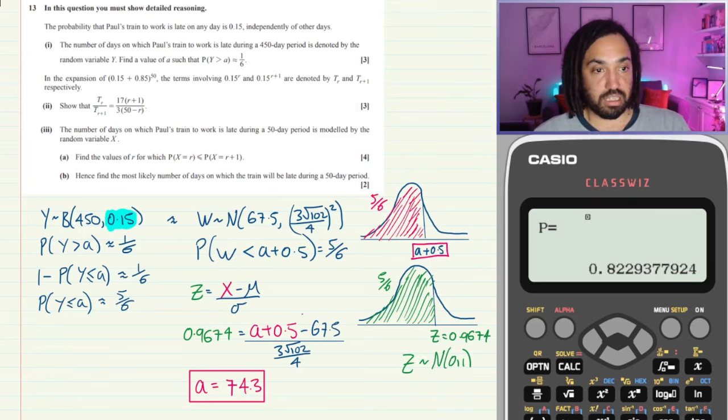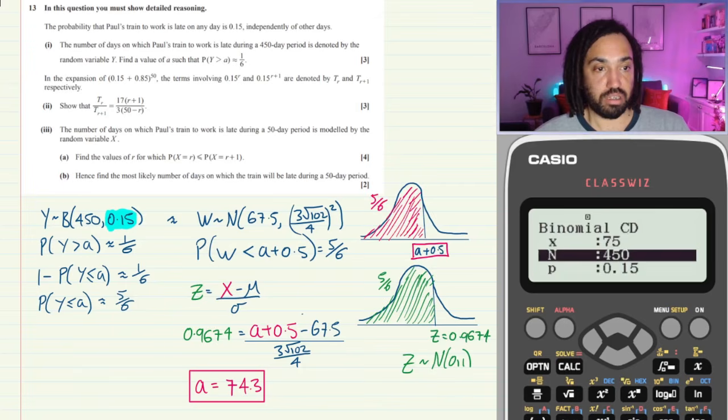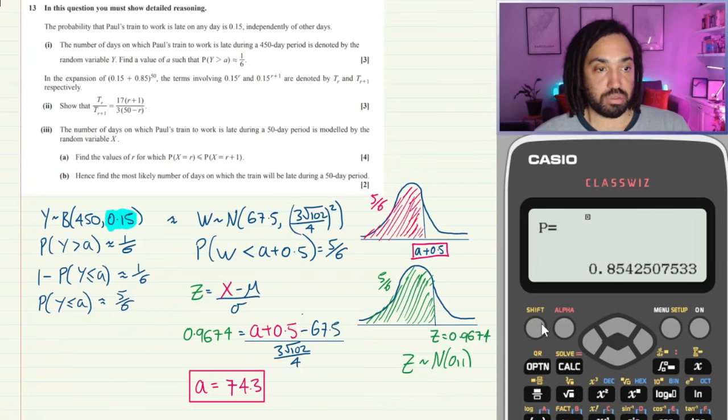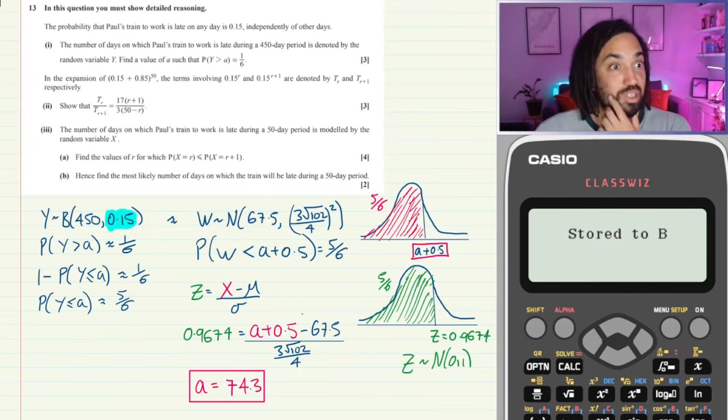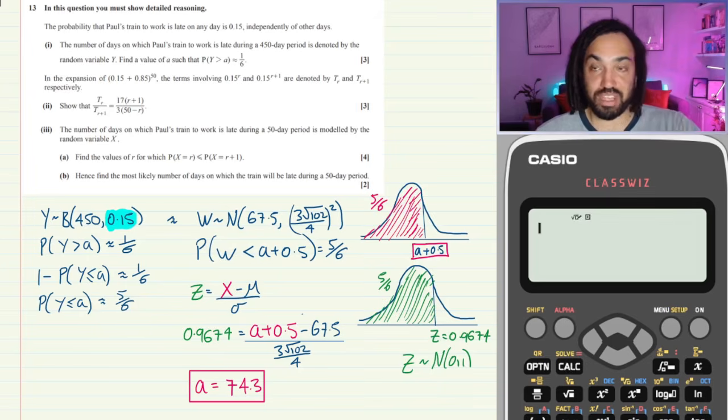Okay, is that close? I don't know. Well, what we can do is store that in as A. And then maybe let's also try 75. We'll store that as B. And then we could do a little bit of change of sign actually to see which one is closer and to see if the value does actually lie in between the two.